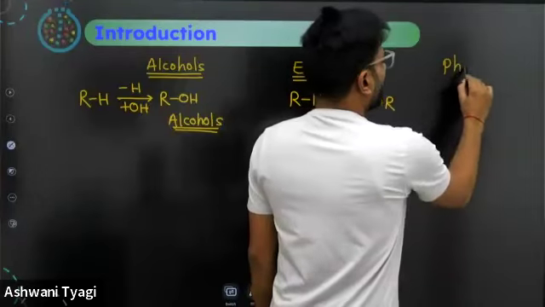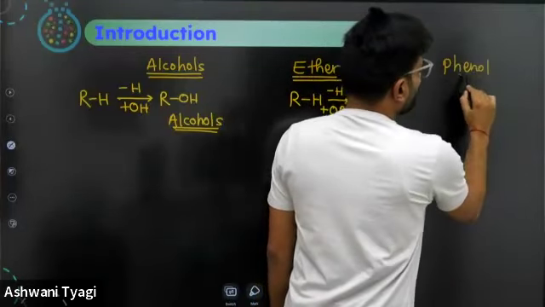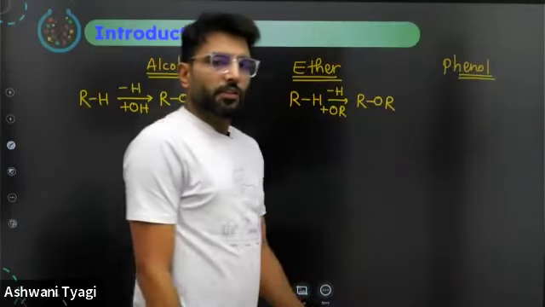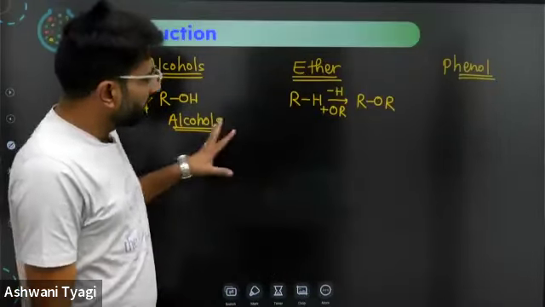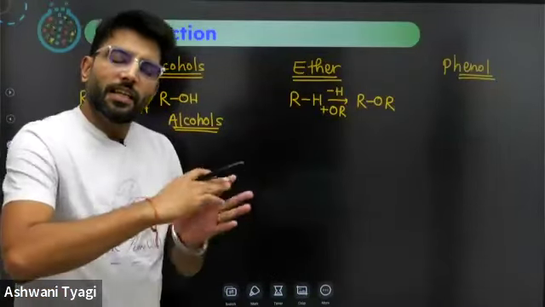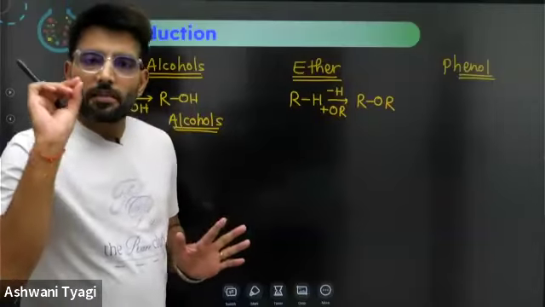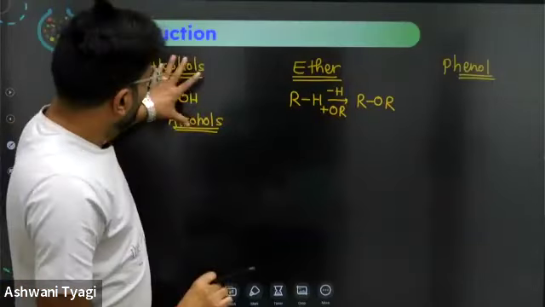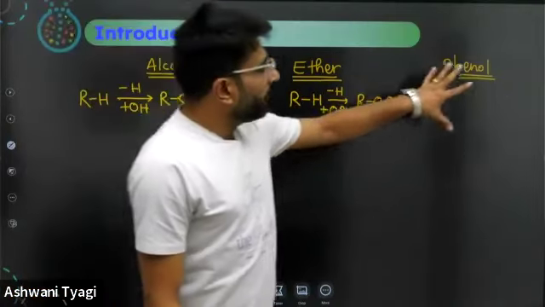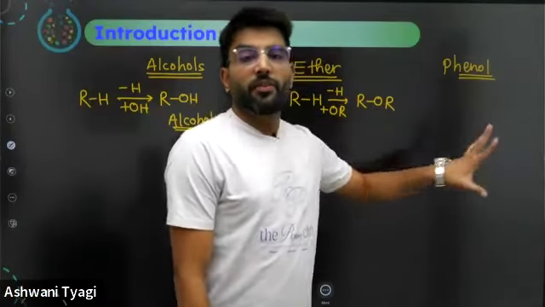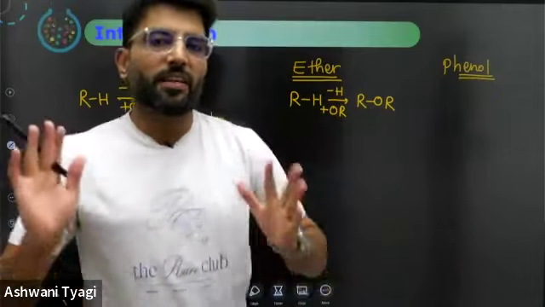If we talk about phenol, one by one we will discuss alcohols, ethers, then I will switch to phenols purely. We will discuss phenols, alcohols, and ethers separately. These are three separate classes of compounds, families. Alcohol is a different family, ethers are a different family, and phenols are altogether different. And there is a huge difference.